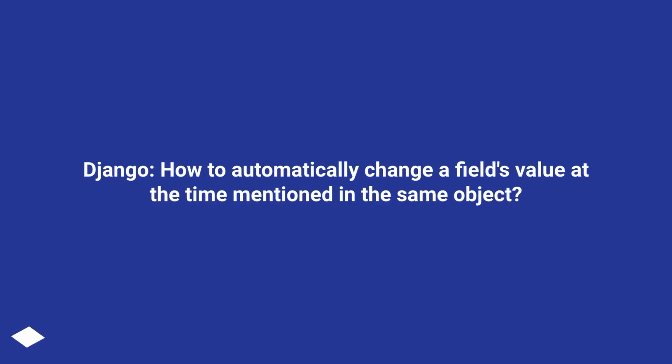Django, how to automatically change a field's value at the time mentioned in the same object?